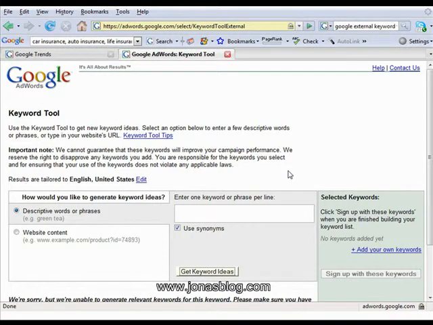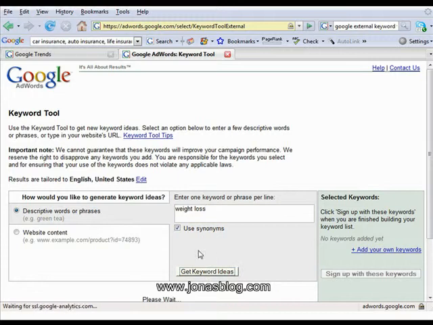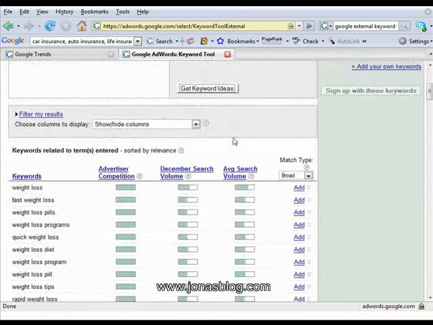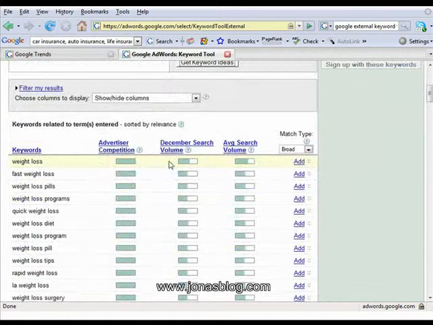So one of the things that I've been doing recently is using the Google Keyword tool in conjunction with Google Trends. So if I'm looking at an industry and I search for weight loss, because I want to know how big that industry is when doing research, I'll search for it and see the volumes. So the search volume, obviously this is pretty high, but it doesn't give me a number. So this is where Google Trends comes in.